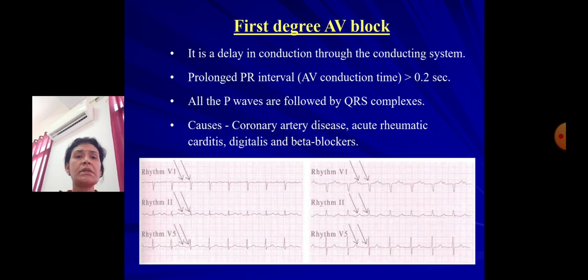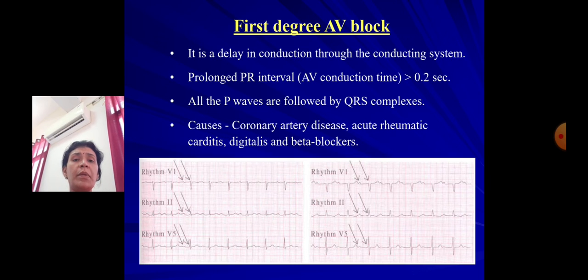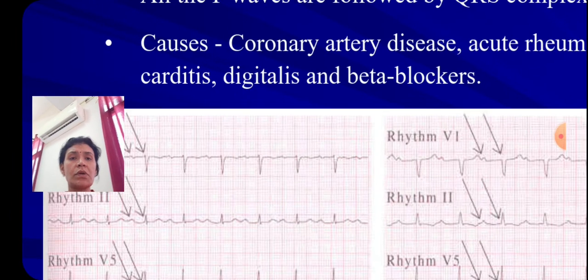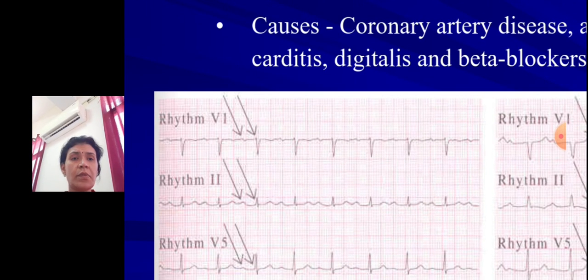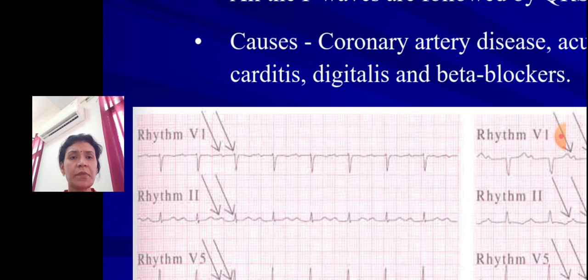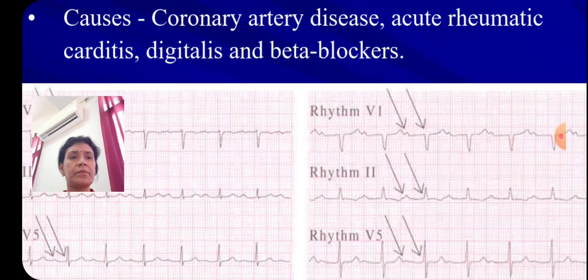Now coming to first degree heart block. It is a delay in conduction through the conducting system. There will be prolongation of the PR interval, more than 0.2 seconds. All the P waves are followed by QRS complexes. There is no drop. The causes can be coronary artery disease, acute rheumatic carditis, and drugs like digitalis and beta blockers. So here we can see that there is a prolonged PR interval. You can see the PR is more than 0.2 second.